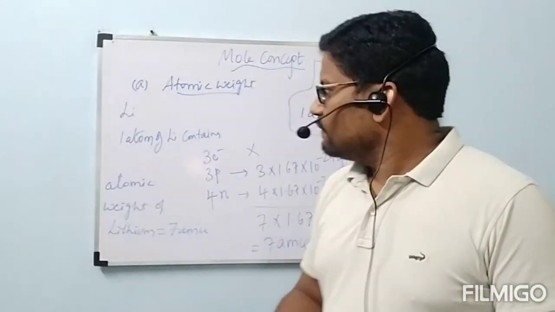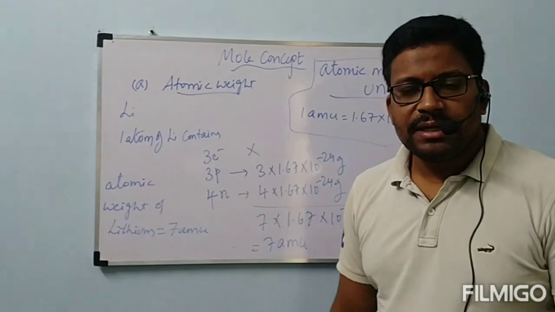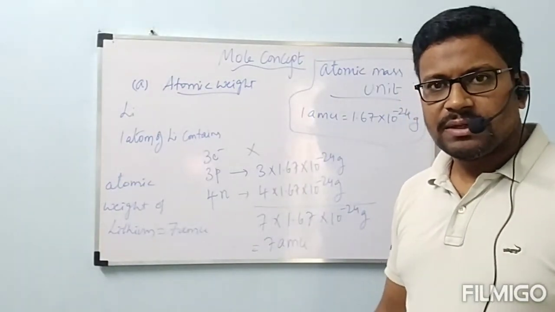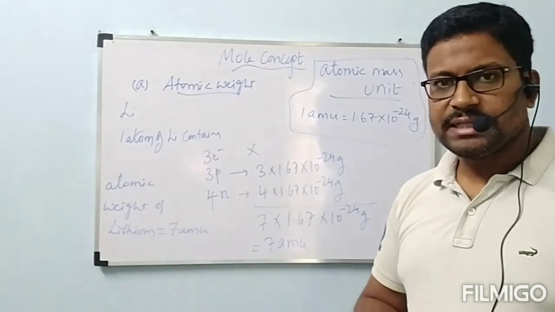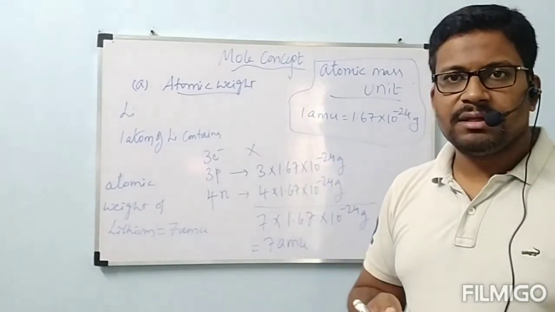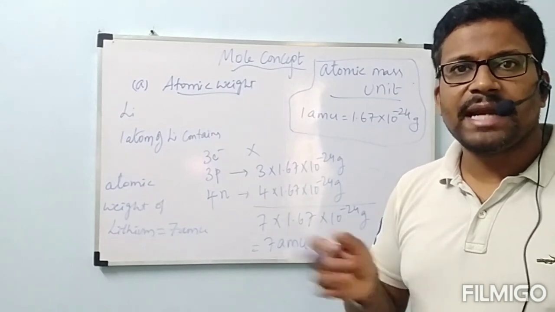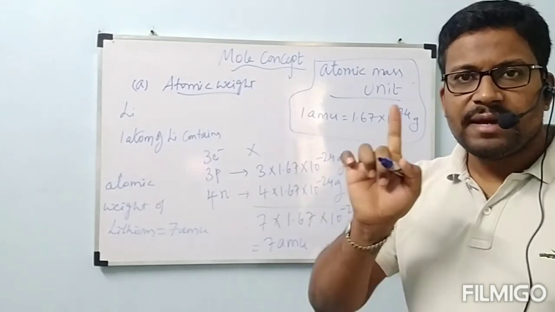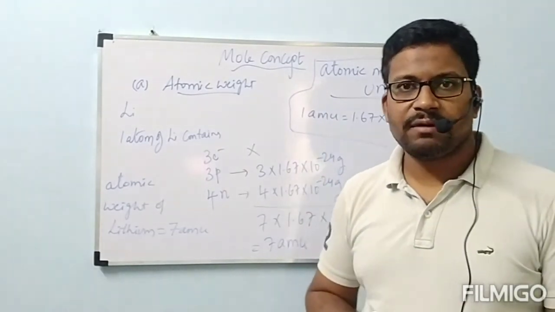Okay, we will continue that one. Before that, till now, what has been completed? I think you understood. Once again, before going to the next example, I will briefly recall it. What is the atomic weight? Simple definition: weight of one atom of any element is called atomic weight. Only we are considering one atom.